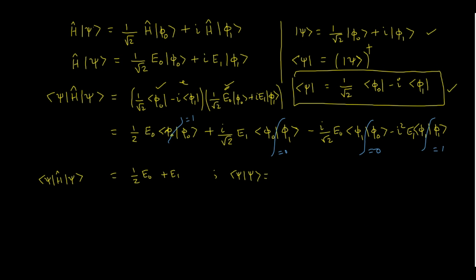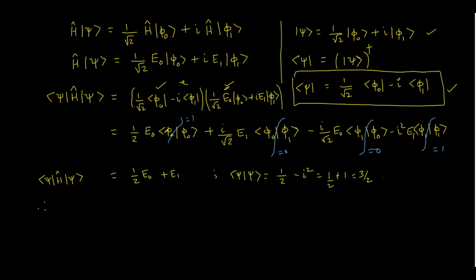So 1 by root 2 square, that is 1 by 2, and this with this, minus i square, gives 1 by 2 plus 1, simply 3 by 2. So you can calculate this, you will get 3 by 2.